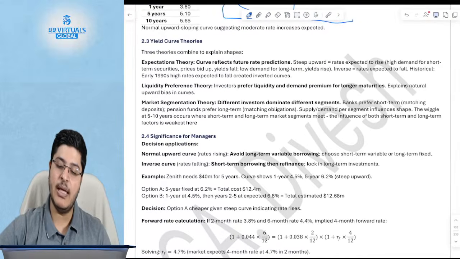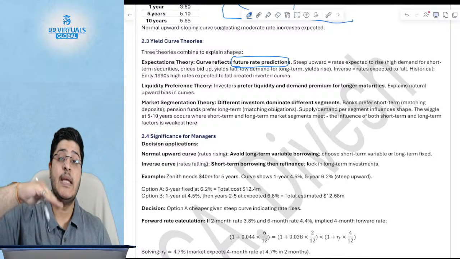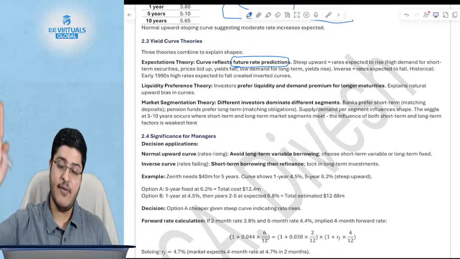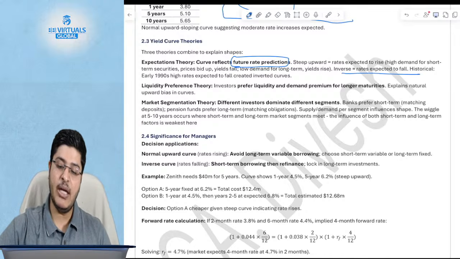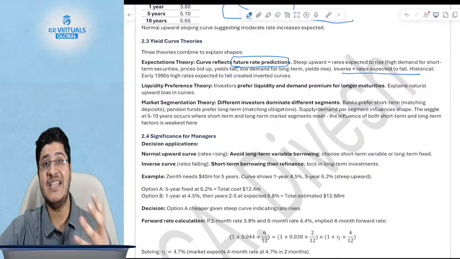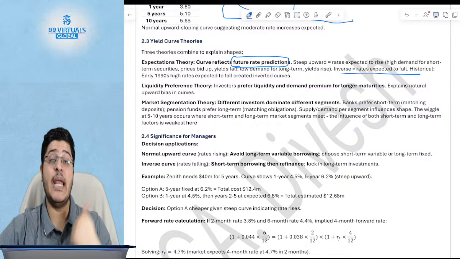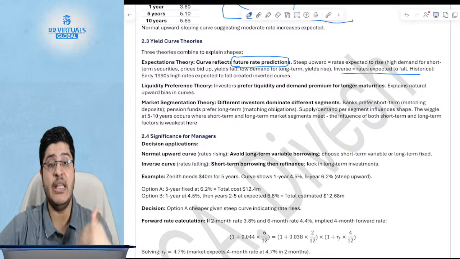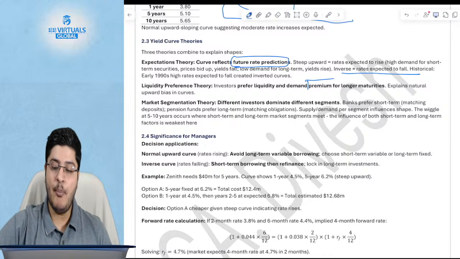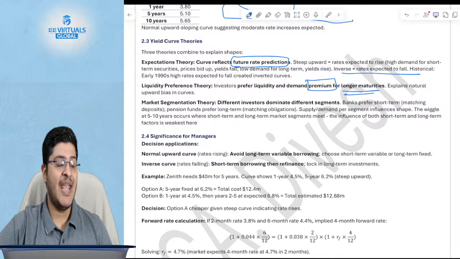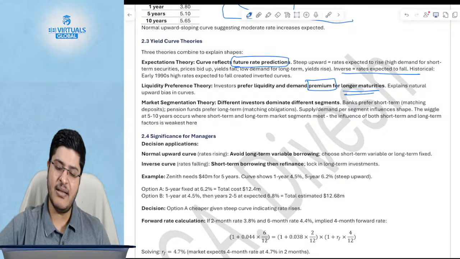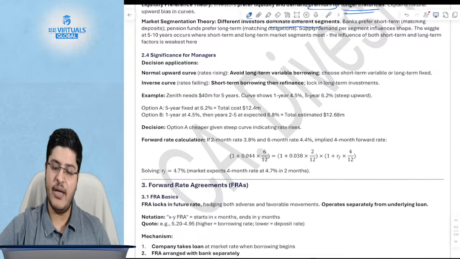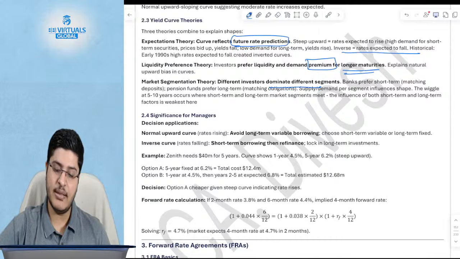Now, expectation theory says the curve effectively reflects future positions. If it is an upward facing curve, it means the interest rates are expected to rise. If it is a downward facing curve, the interest rates are expected to fall. Okay. Liquidity preference theory. Why? The investors will prefer liquidity, and hence if they have to invest for a longer term, typically they will require a premium to invest in a longer term, and hence they will require higher interest rates. Okay. But having said that, different types of investors will want different types of segments. You can take a look at this one.